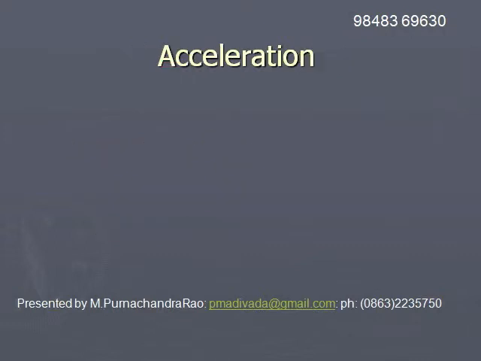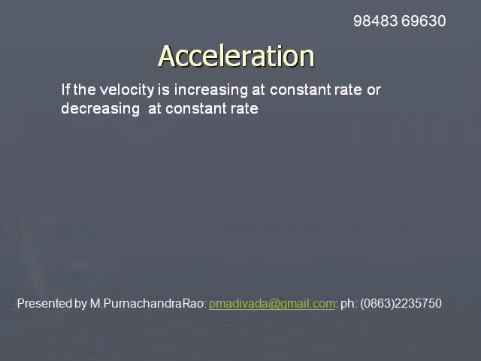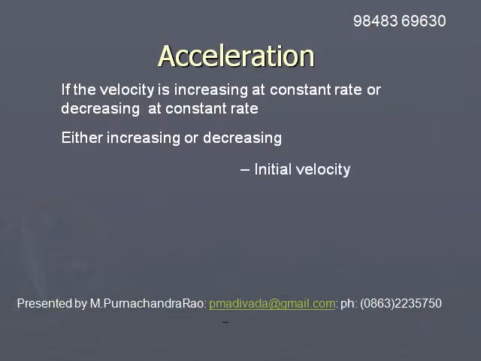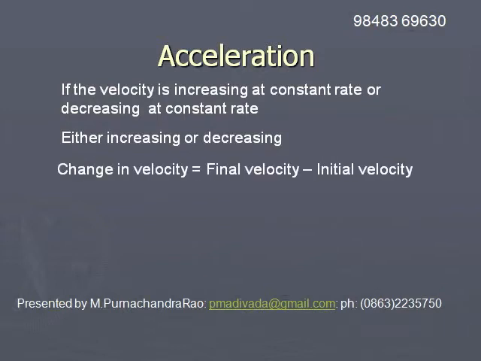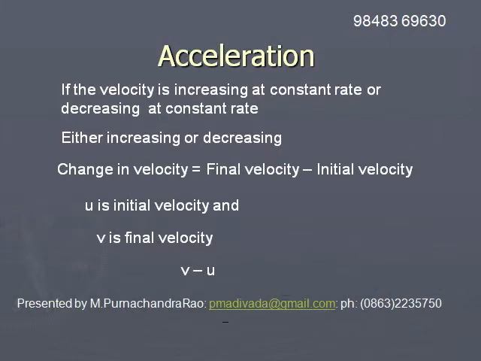Change in velocity. If the velocity is increasing, then the velocity is changing. If the velocity is decreasing, then also the velocity is changing. So, whenever the velocity is either increasing or decreasing, there will be change in velocity. The change in velocity can be computed from the relation final velocity minus initial velocity.